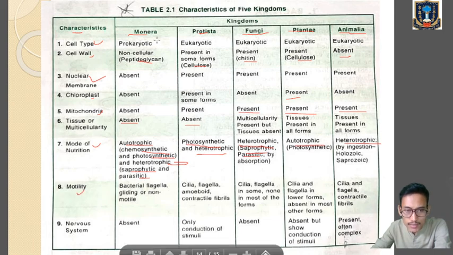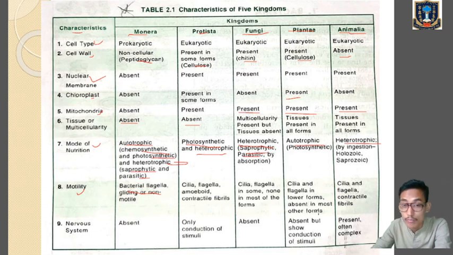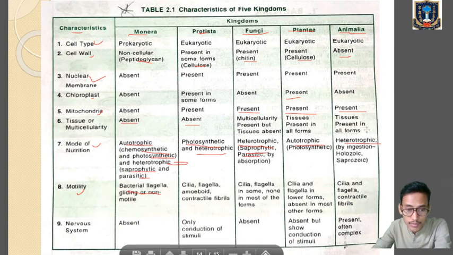Motility: bacteria or Monera, flagella, gliding or non-motile. Then Protista, cilia, flagella, amoeboid, contractile fibrils help in motility. Fungi, cilia and flagella help in motility. Plantae, cilia and flagella in lower forms, absent in most other forms. That means in higher forms we don't find motility in plants. In animals we find cilia, flagella and contractile fibrils. Nervous system in Monera is absent. In Protista, only conduction of stimuli. In fungi it is absent. In Plantae, absent but they show conduction of stimuli, and in Animalia it is present, often complex.